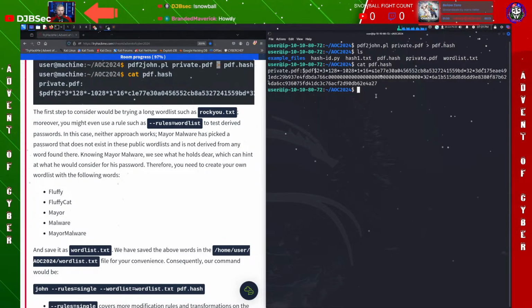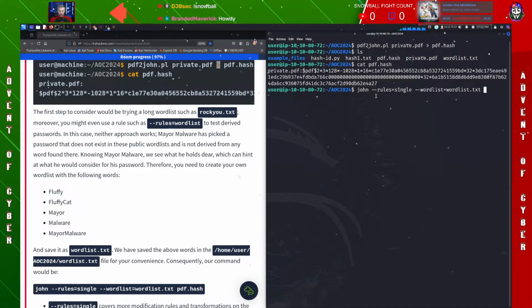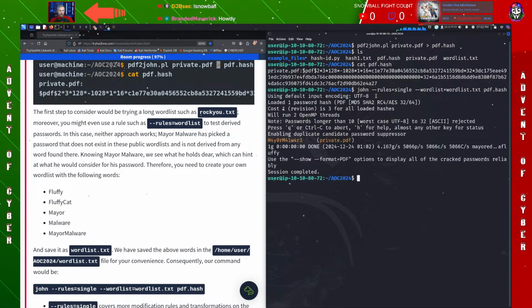So what we're going to do for this is John, and then rules. And this time we're going to use single. And then we're going to use the word list that we've already got in our file, wordlist.txt, and then we're going to run this on the file that we just created. So we're going to run that on pdf.hash, and hit enter, and there we go. Now we actually have a password for that specific file.